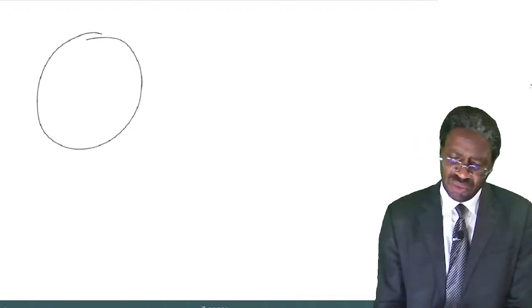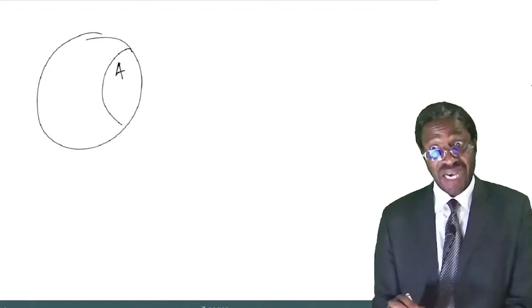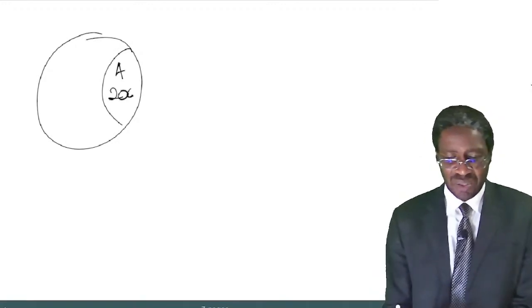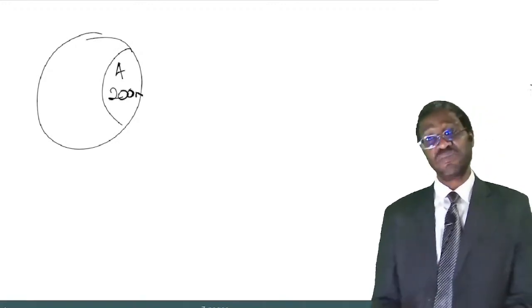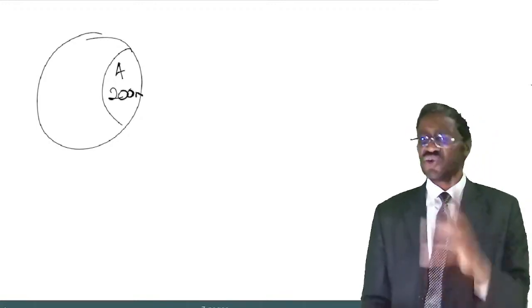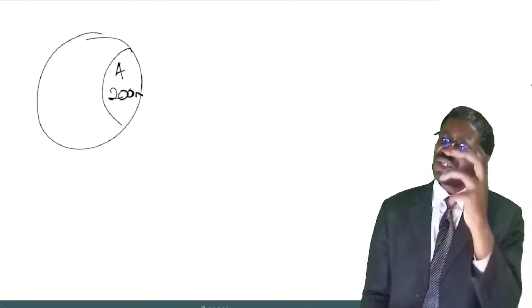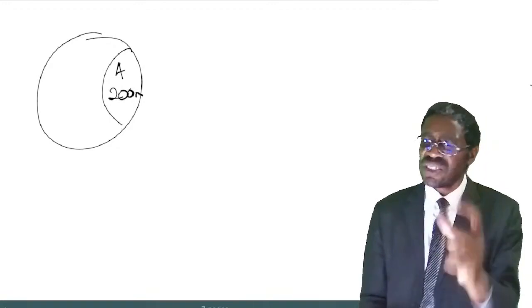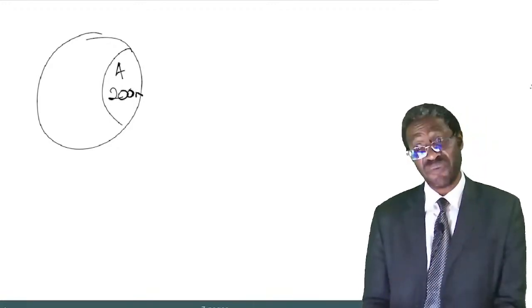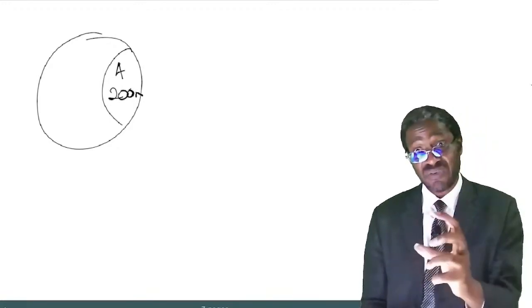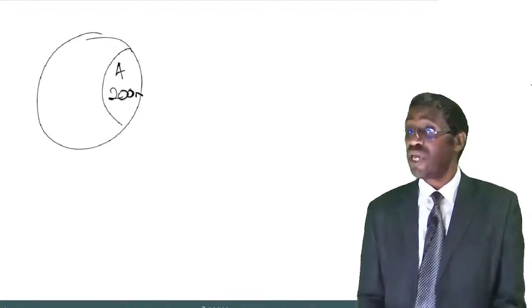Listen. As a company, let's assume you have an asset called A. That asset has a carrying amount, let us assume, of 200 million. You want to know, could this asset have suffered any impairment loss?